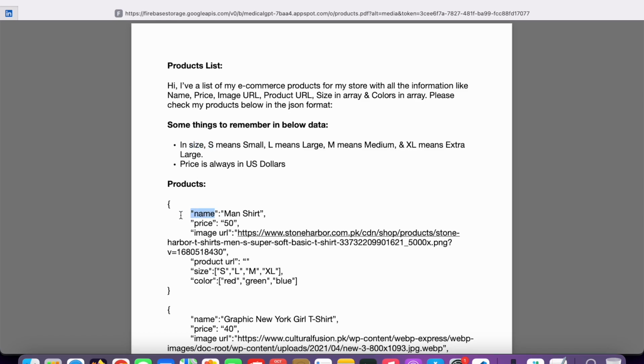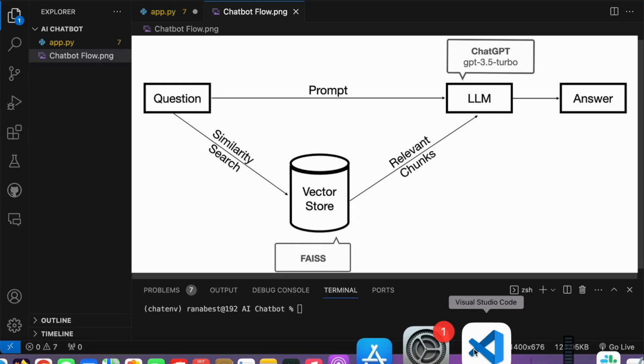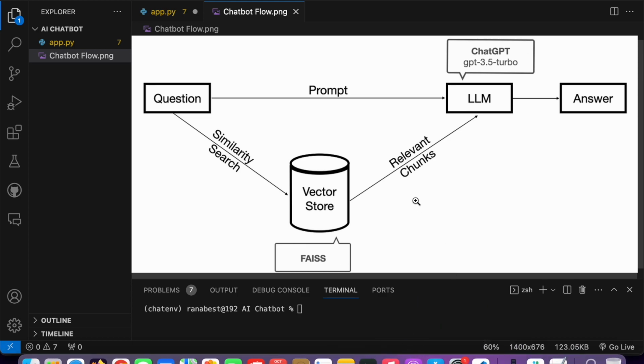But in the background, these are stored in numerical format, so the computer can understand them better. I'm not going to explain embeddings in technical terms, but I'm telling you in general how it works. In the backend, we need to convert our data into embeddings and store them in some database. There are normal databases like MongoDB, but for storing embeddings, which are a numerical representation of the textual data, we need a vector store. A vector store handles those embeddings and stores them in its database. Basically, it's a database for storing embeddings.